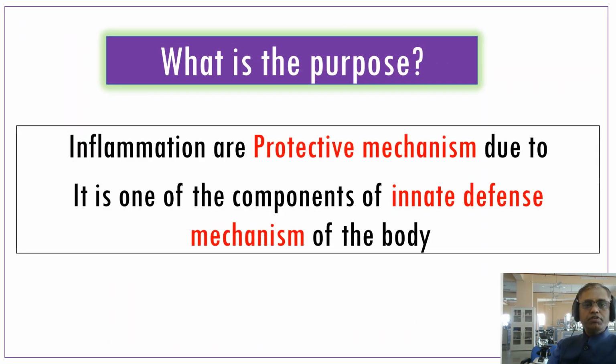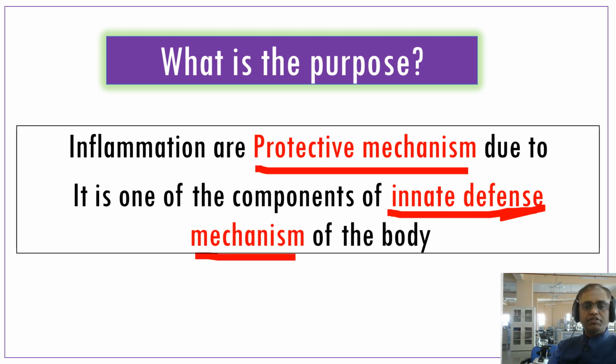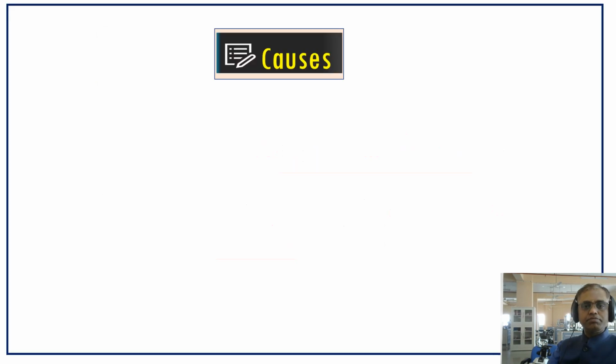So what is the purpose of inflammation? Inflammation is our protective mechanism. It is one of the components of the innate defense mechanism. So very important to understand. When we come to the immunity chapter, we will discuss the details of innate immunity.